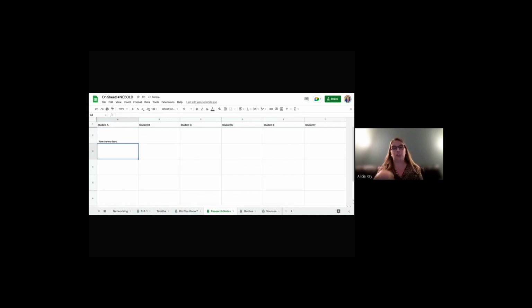When I press enter, like our students are going to, it moves them down a row. So if we already have them in rows, and this is the first real experience they've had in Google Sheets, they're going to start writing on top of each other, and then it gets to be a bit of a mess. So the first few times I have them in Google Sheets, I like to have them just in columns, just to help them get used to what this looks like. Then I will start to put them in rows.